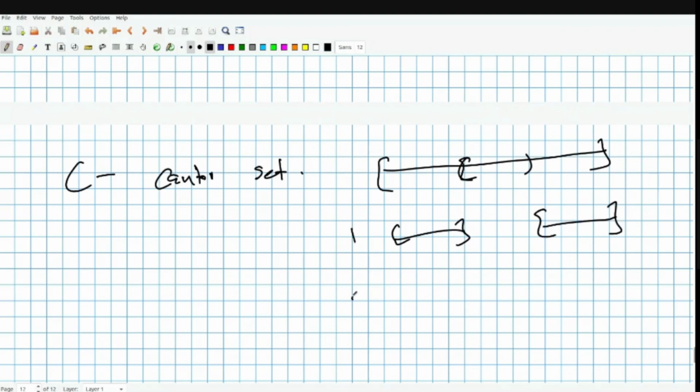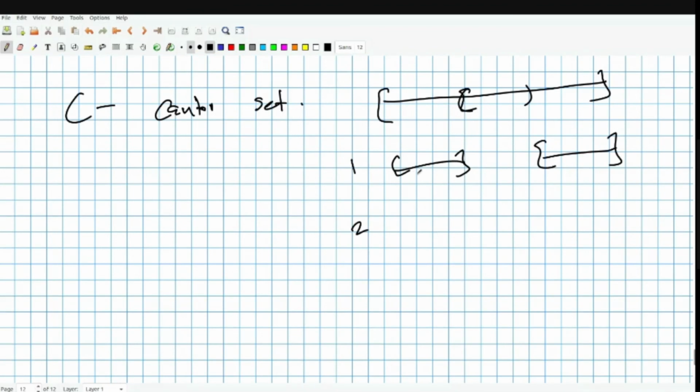In the second step, from the remaining intervals, you remove the middle 1/3. So these parts we remove, and you get this and this. Iteratively, at each step, whatever intervals remain, you remove the middle third of each, and the limit of that set is what we call the Cantor set.